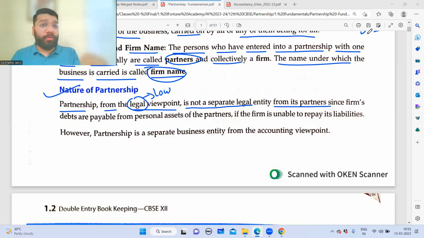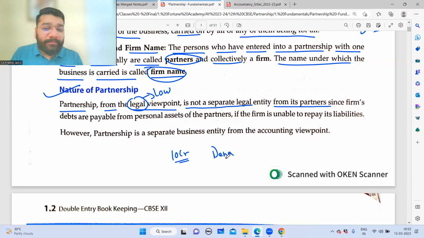If the firm is taking any loan, and if the firm is not repaying that loan back, in that case, the banker will attack the private assets of the owner also. Which means ABC are 3 partners. They've taken a loan of 10 crore rupees from Dena Bank. So Dena Bank says you took money. Now, the firm does not have sufficient money to repay back.